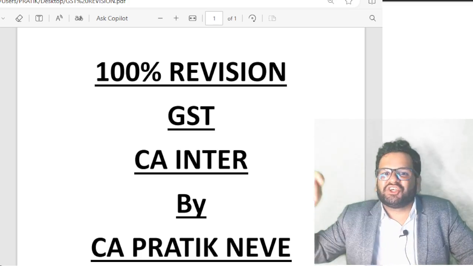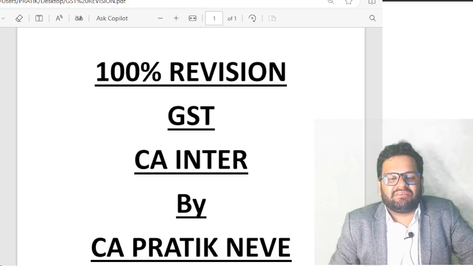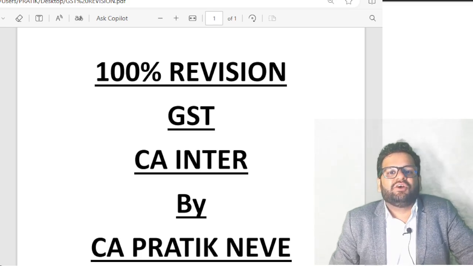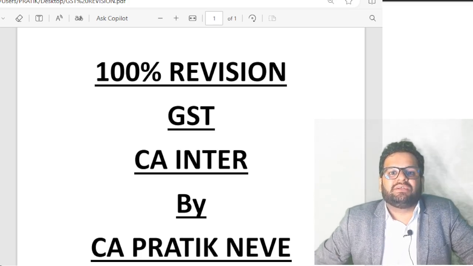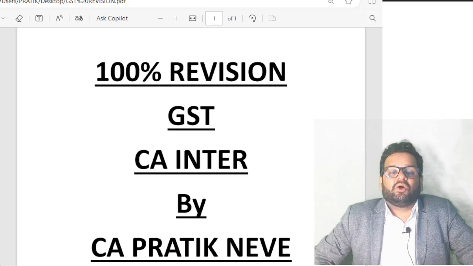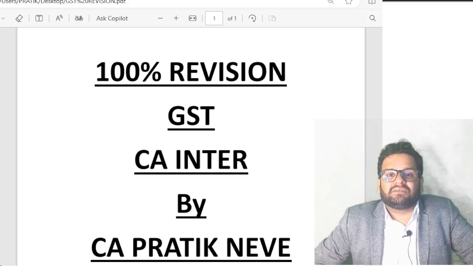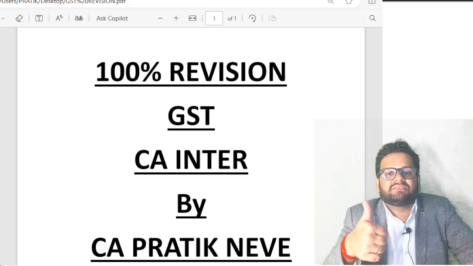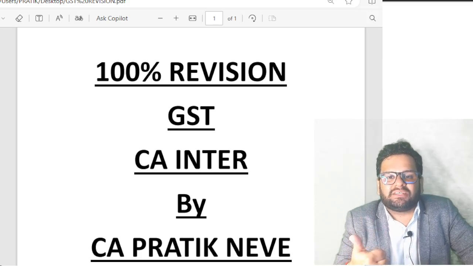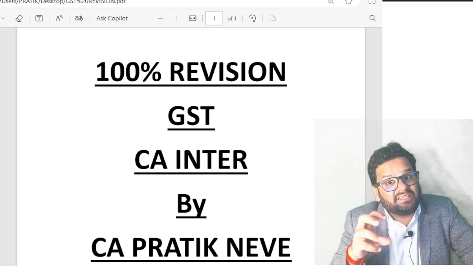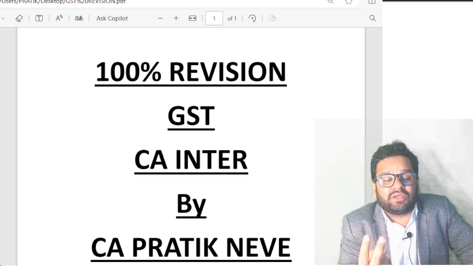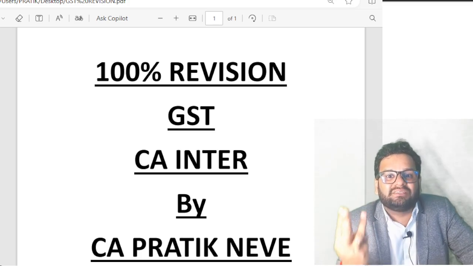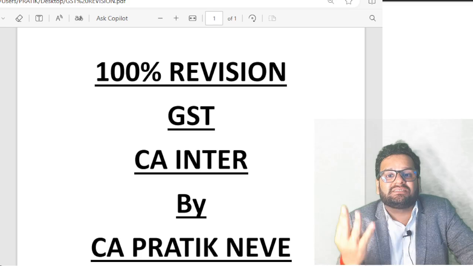Going to section 11. Section 11, exemptions under GST, which is to be read with notification number 12 by 2017 CT. A few of the important services that we have to do here are: first, services given by charitable trust, which are in relation to charitable activities. Second, education related services. Third, healthcare services.